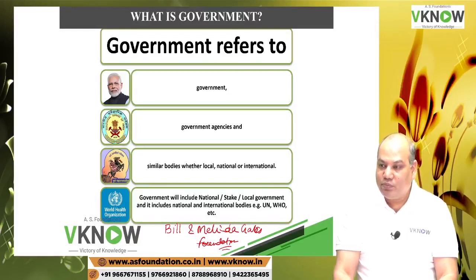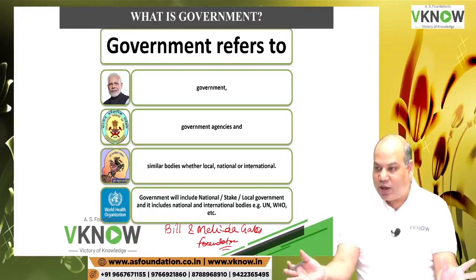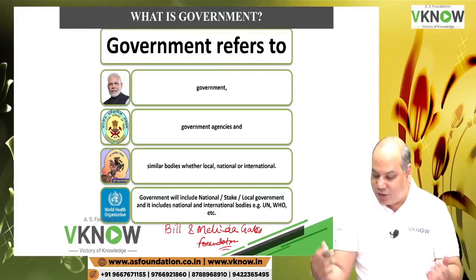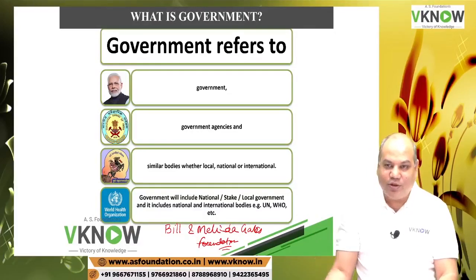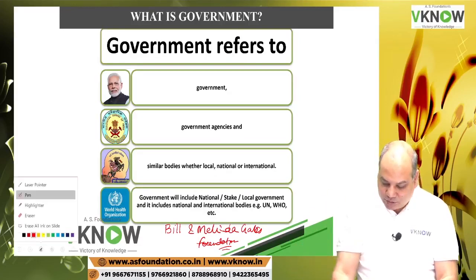Is it right? So many enterprises are receiving grants from state government, central government, local government, different types of national and international bodies. Now those entities will follow Ind AS 20 for all those grants they have received.